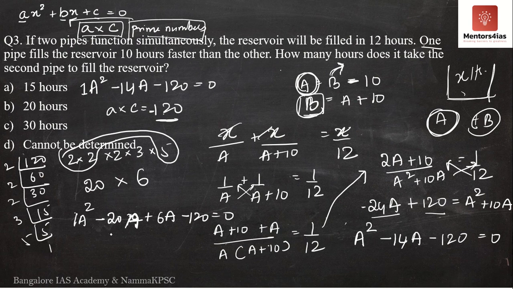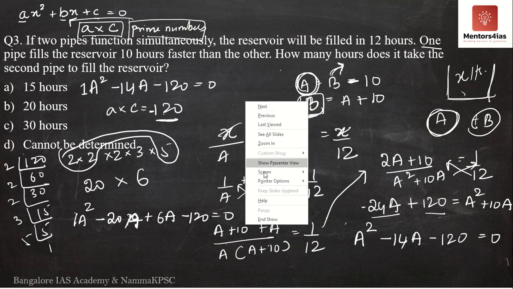So that the sum of minus 20 and 6 is equal to minus 14. Also the product, minus 20 into 6, is nothing but minus 120. So once I do this, I should be able to determine the value of a. Again, let me just clear some space.